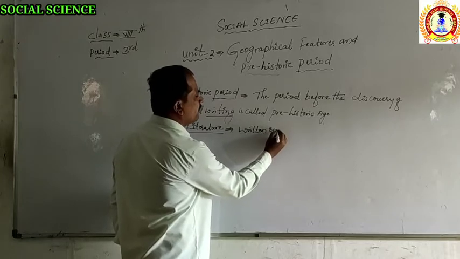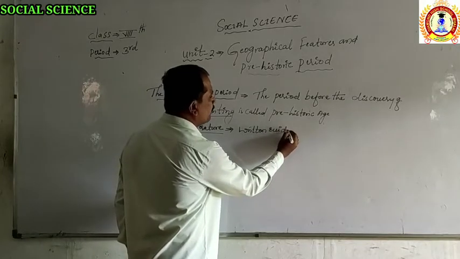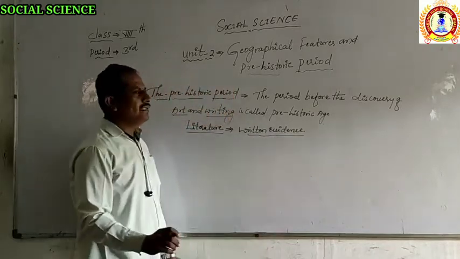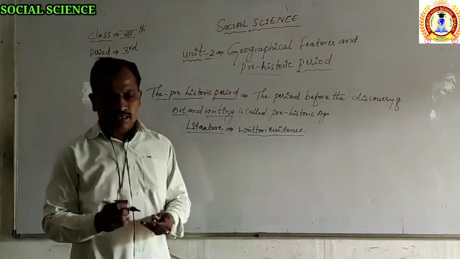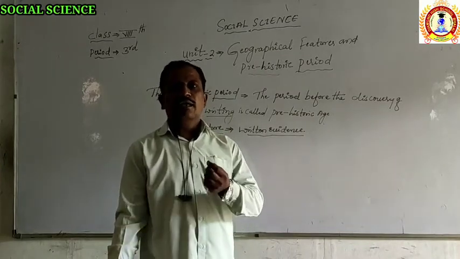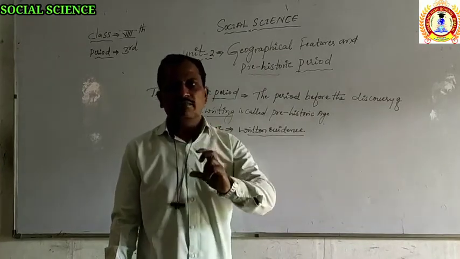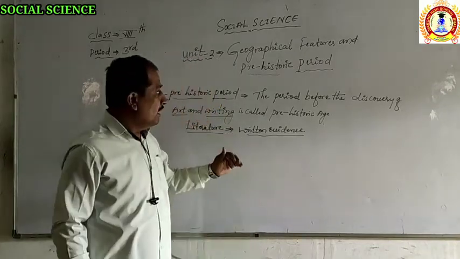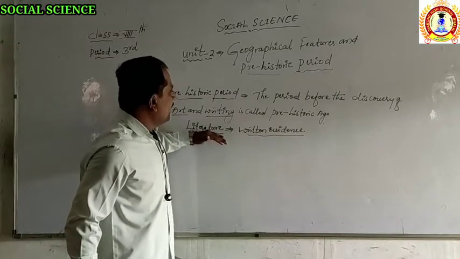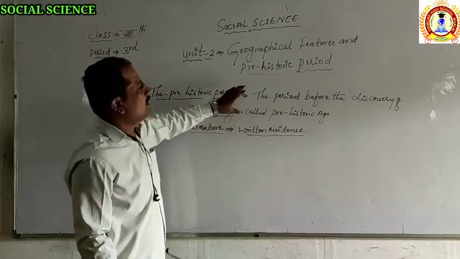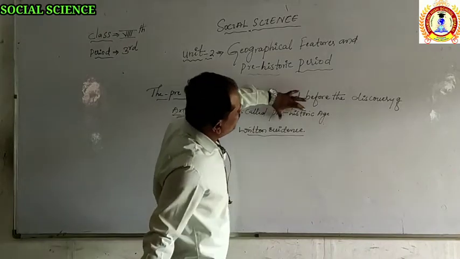Due to the absence of written evidence, it cannot be called real history or perfect history written by any scholar or writer. The period before the writing of history is considered the prehistoric period.